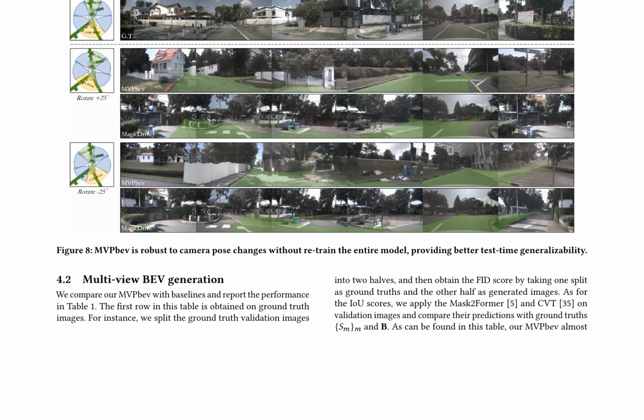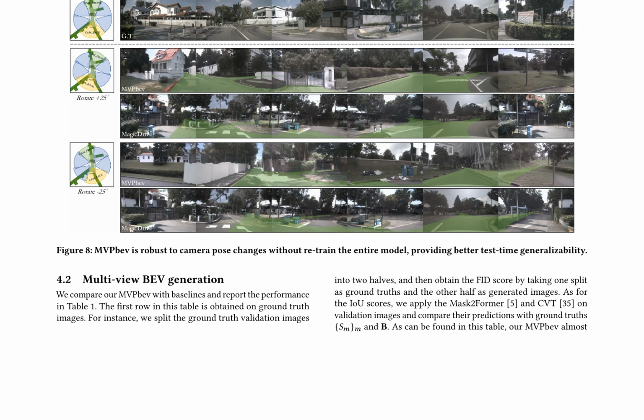The authors compare MVPbev with baselines and report the performance in Table 1. MVPbev ranks first among comparable baselines, such as ControlNet and MVD, and achieves comparable results to SOTA methods trained with far more training data. Visual comparisons are provided in Figure 6, showcasing the most consistent perspective images generated by MVPbev, especially at overlapping FOVs. Qualitative results are shown in Figure 7, demonstrating MVPbev's ability to generate visually consistent images from diverse BEV semantics and text prompts.